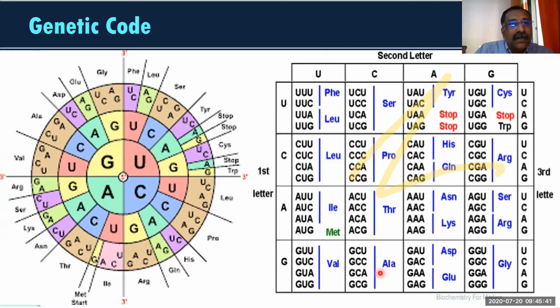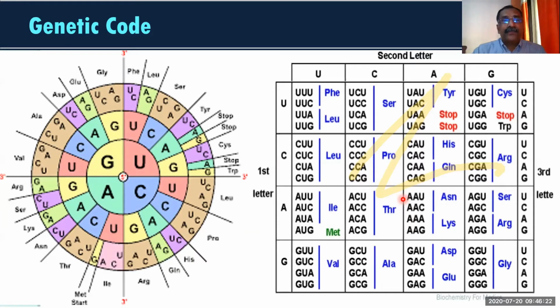I told you so many amino acids. How many amino acids? Yeah, 20 amino acids are there. 64 codons are there. So to represent 20 amino acids, 64 codons are sufficient. 64 codons are sufficient to synthesize 20 various types of amino acids.